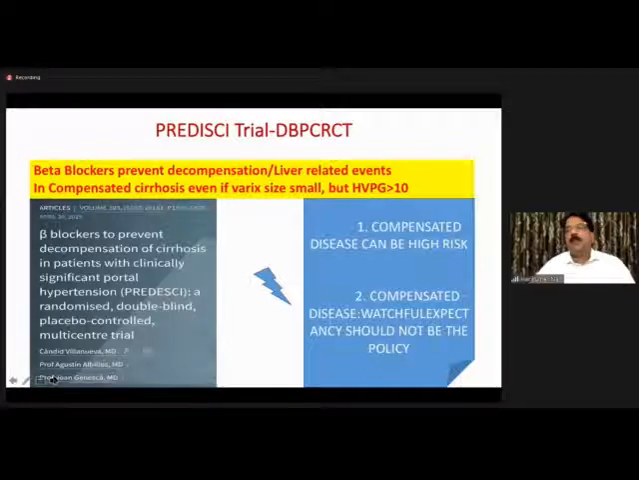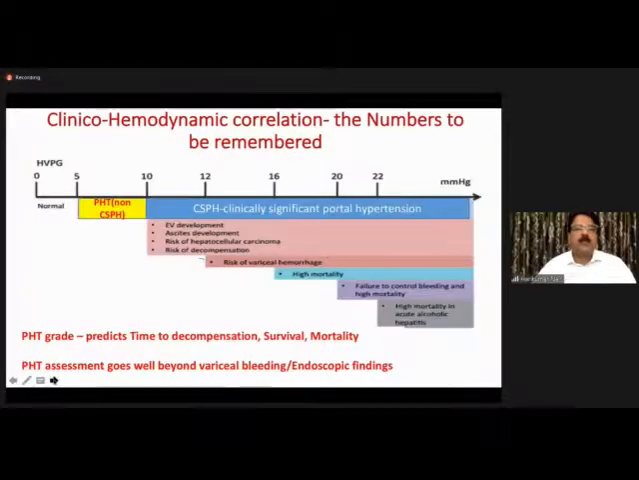So we need to understand that compensated is not an innocuous situation. Compensated disease can be risky. And the conventional thinking of a compensated cirrhosis liver, watchful expectancy should not be the policy. We should treat. That is a message which evolves out of all these data.